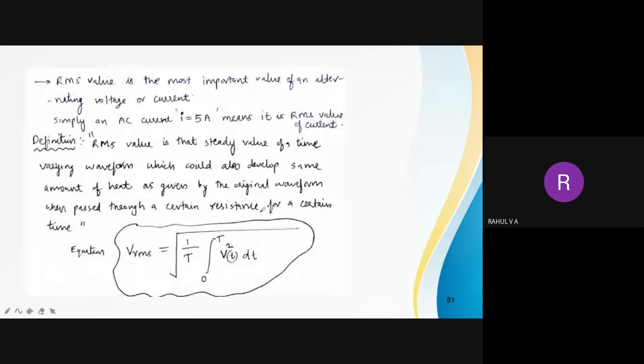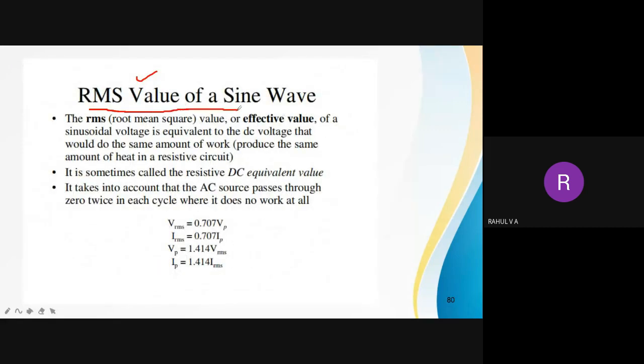Now we have one more term, RMS value. Because of this average value, actually we don't have any application for this average value, any advantage after getting this value. Because as we know, average means if you add everything, it will give you 0 value. Or if you add only positive half cycle, you don't know whether it is a symmetrical waveform or unsymmetrical waveform. The use of average value is very less in electrical. So we have a RMS value. RMS means root mean square.